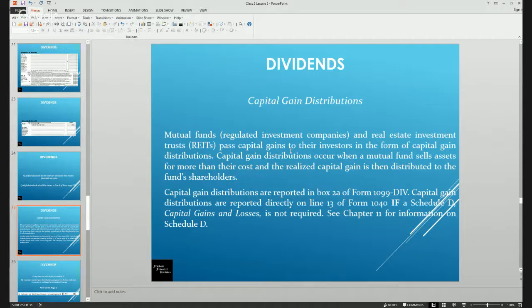In this case, they pass the capital gains on to their investors in the form of capital gain distributions. Capital gain distributions occur when a mutual fund sells assets for more than their cost and they realize a capital gain. Capital gain distributions are reported in box 2A of the Form 1099 DIV. Capital gain distributions are reported directly on line 13 of the Form 1040 if there is not a Schedule D that is required for the rest of the return.